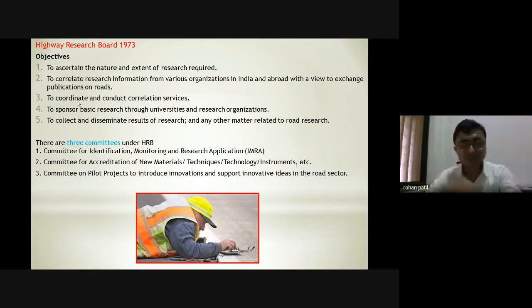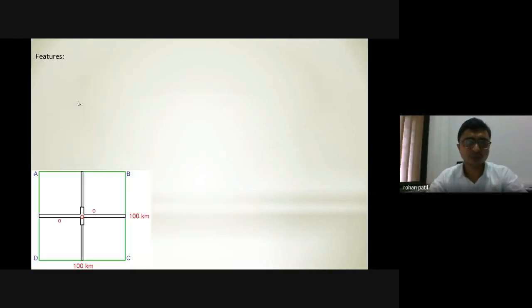If a particular idea, technology or material is new in the market and is being introduced into Indian roads, it is monitored on some pilot project. After that, it will be disseminated to other roads. So these are the objectives and these are the committees of the Highway Research Board.